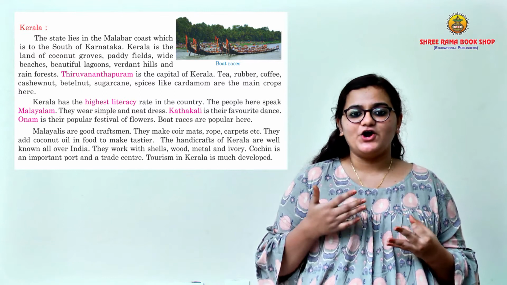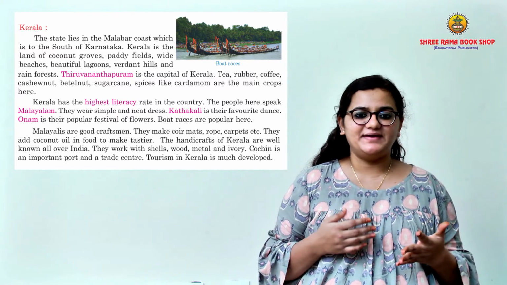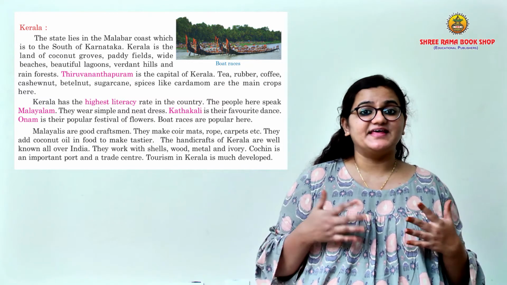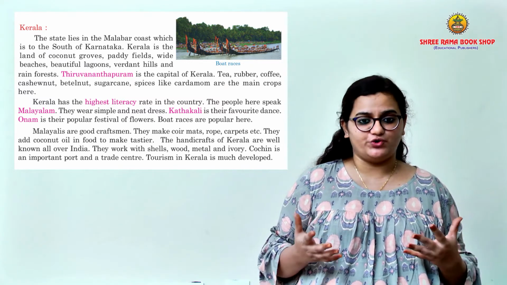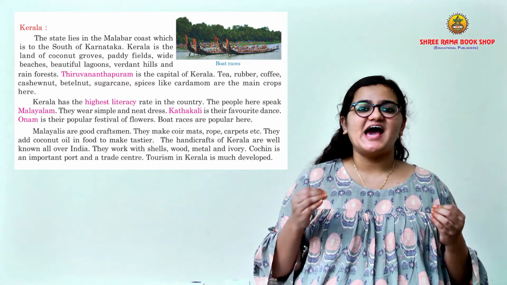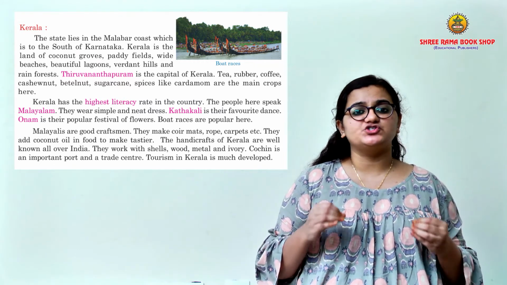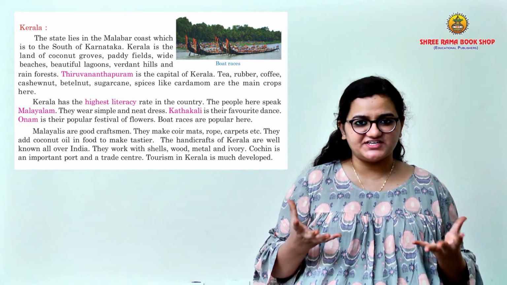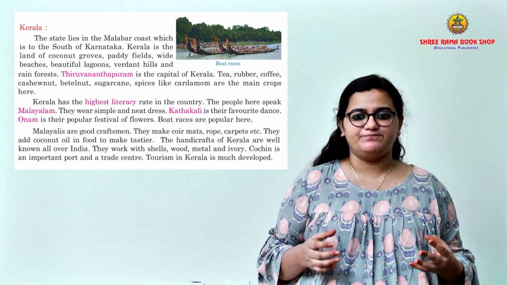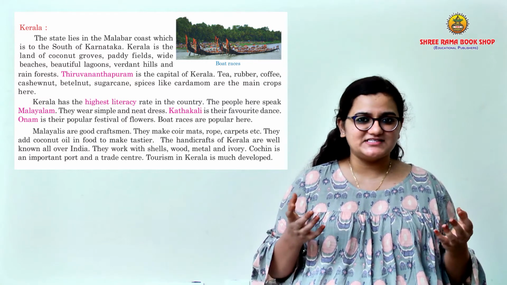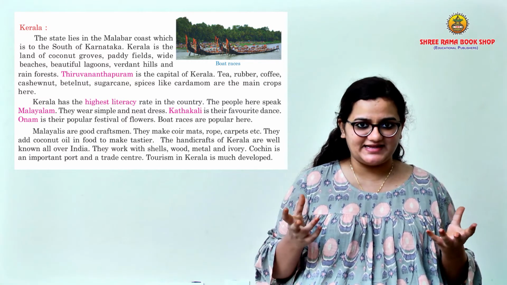Tea, rubber, coffee, cashew nut, betel nut, sugarcane and spices like cardamom are the main crops that are grown here. Kerala has the highest literacy rate. The population here is highly educated. Yes, the people here speak Malayalam. Now there is a speciality of this Malayalam language.